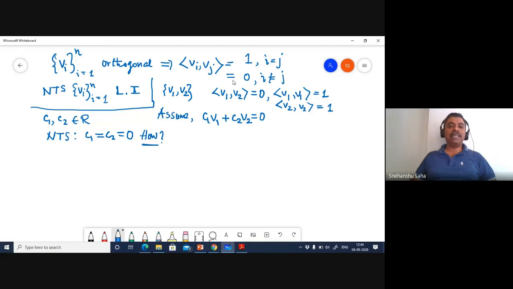Now let's invoke the properties of inner products. I can take a vector from the set, v1, and take the inner product of that vector with this bunch on the left, and therefore I can do it on the right as well, because I know 0 is nothing but an inner product of v1 with 0. A non-zero vector inner product with a 0 vector will give you 0.